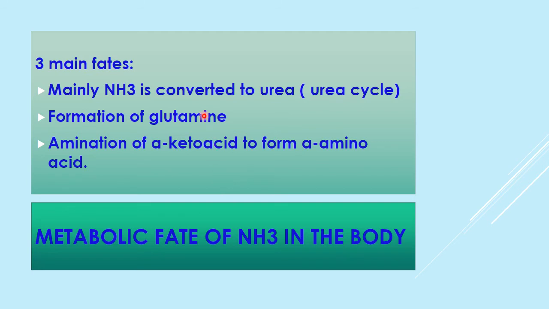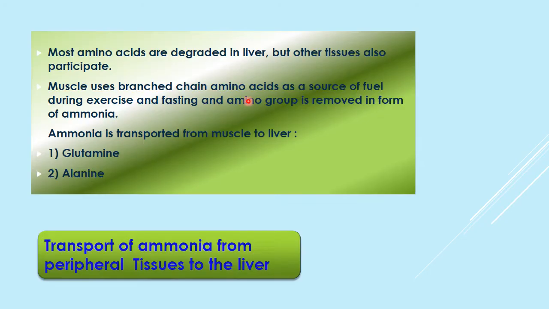Ammonia may be converted into urea, or it may form glutamine, where glutamate in presence of ammonia is converted into glutamine, or through amination of an alpha keto acid it can form an alpha amino acid. So these are the three fates of ammonia.